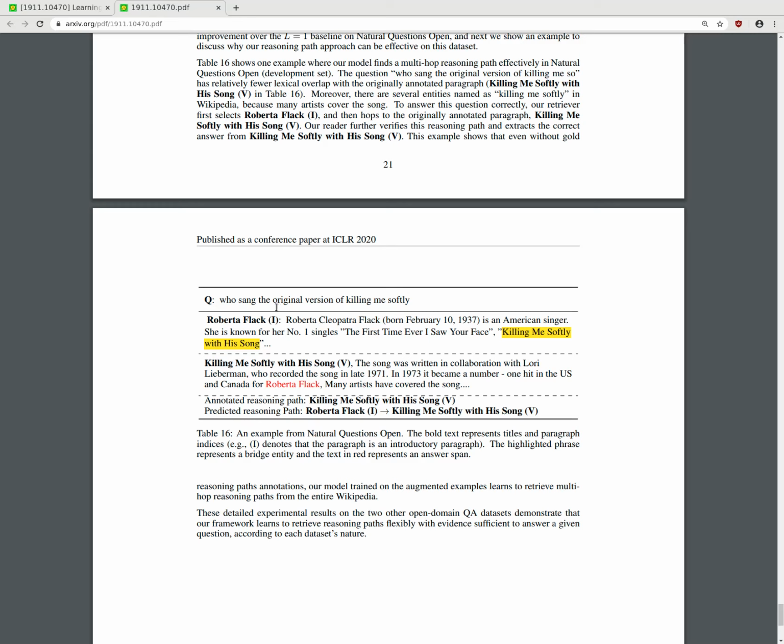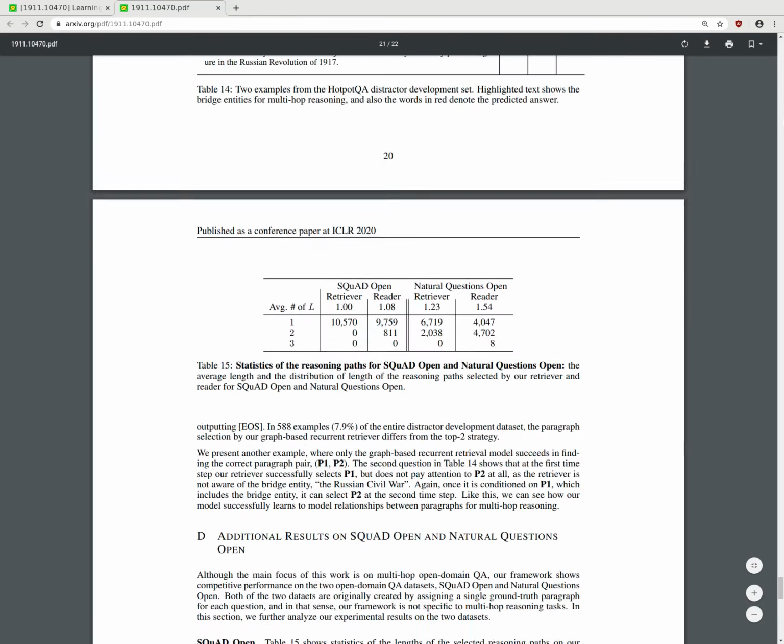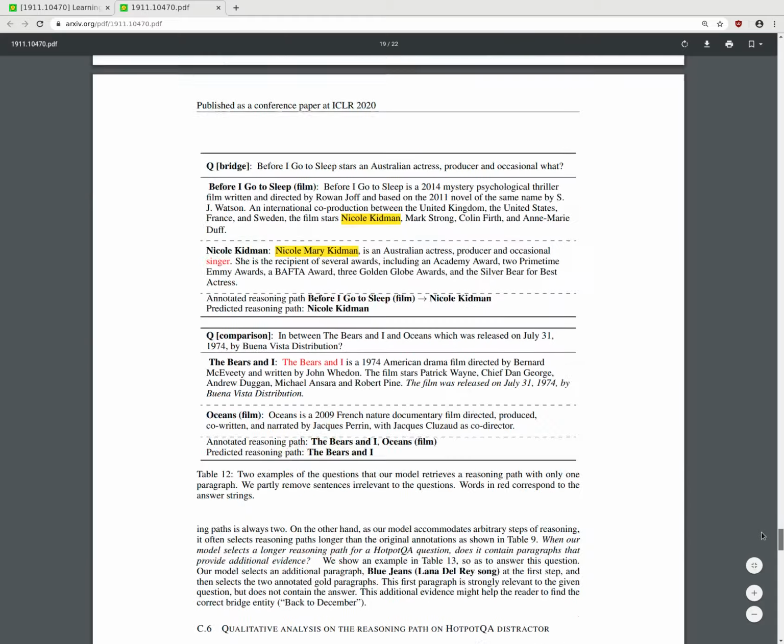Okay, so when they pose this question, apparently they find the reasoning path: they first find Roberta Flack, they find this paragraph, and there's the song name. Using the song name they go into more detail, and then they again find Roberta Flack. I guess that's how they do it. Okay, so let's go back to the introduction.